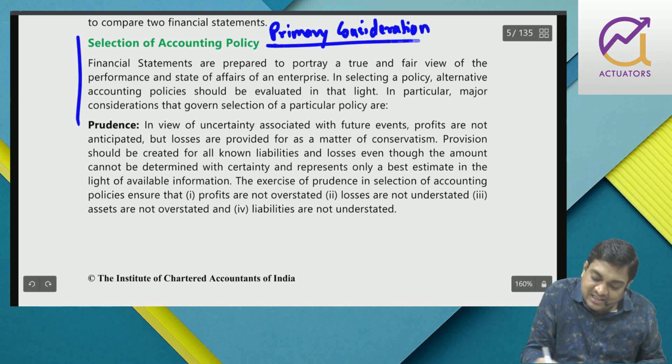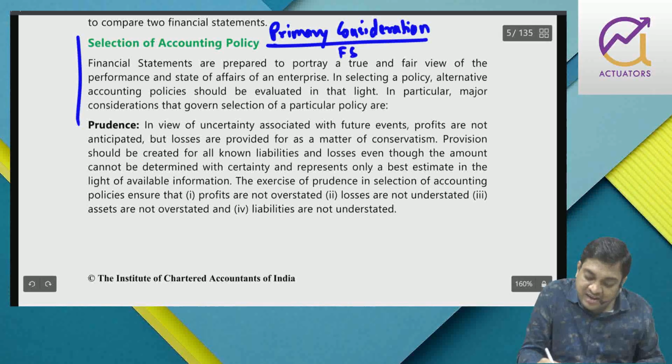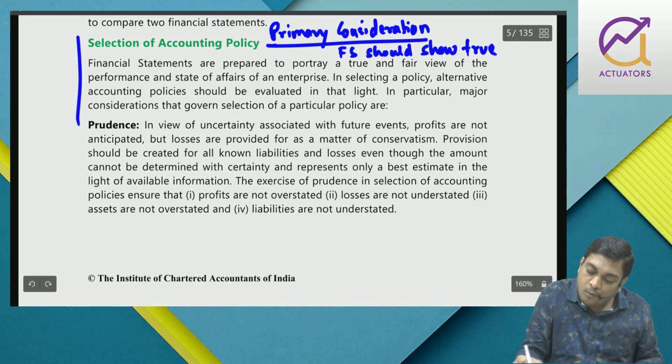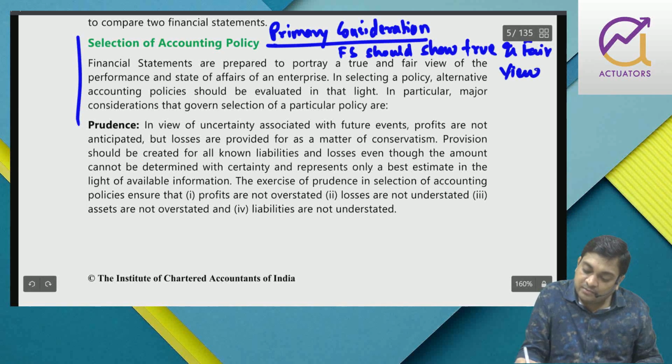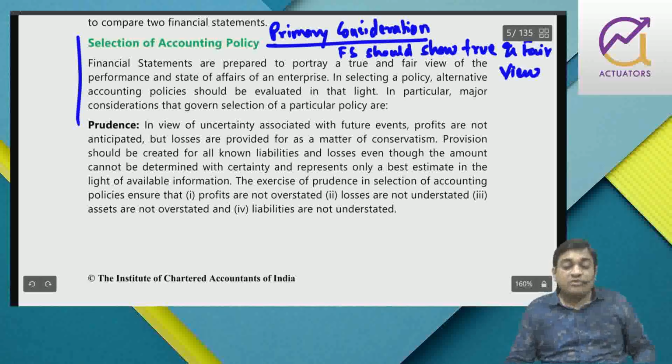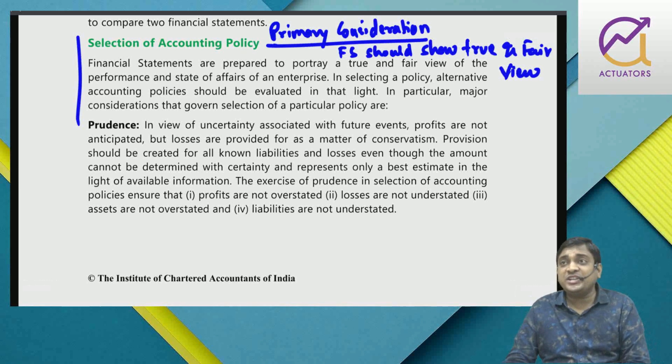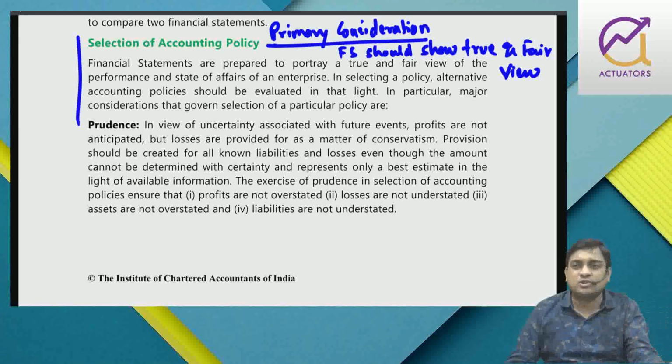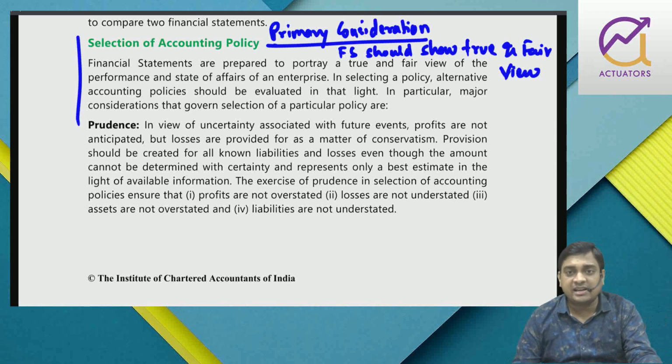My primary consideration is that financial statements should show a true and fair view. So whenever you select an accounting policy, you need to make sure that your assets are not overstated, your liabilities are not understated, expenses are not overstated, income is not understated, right? You need to make a proper true and fair view. This is the primary consideration.